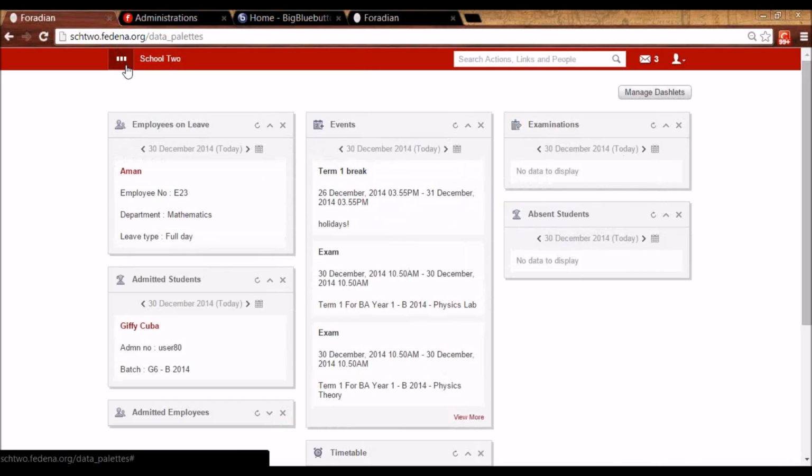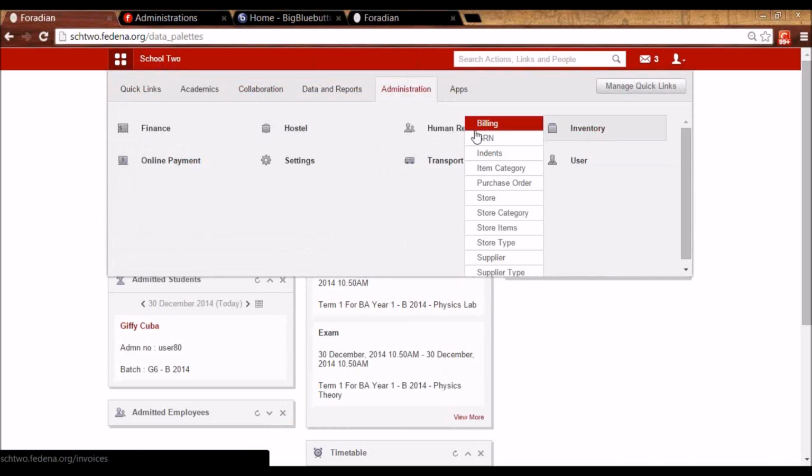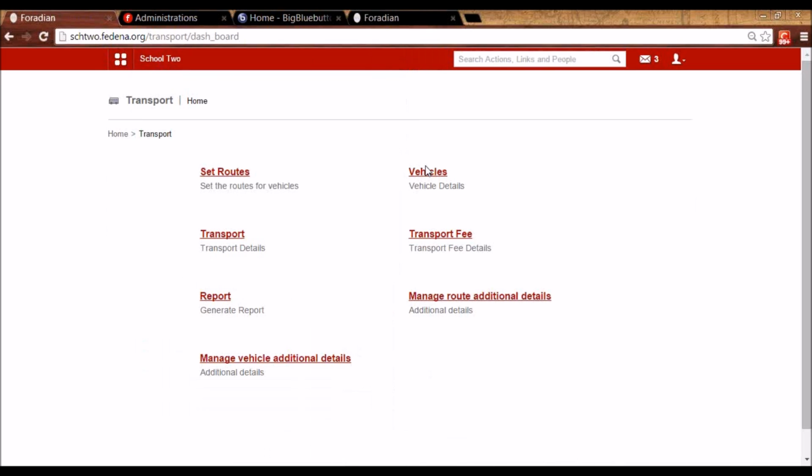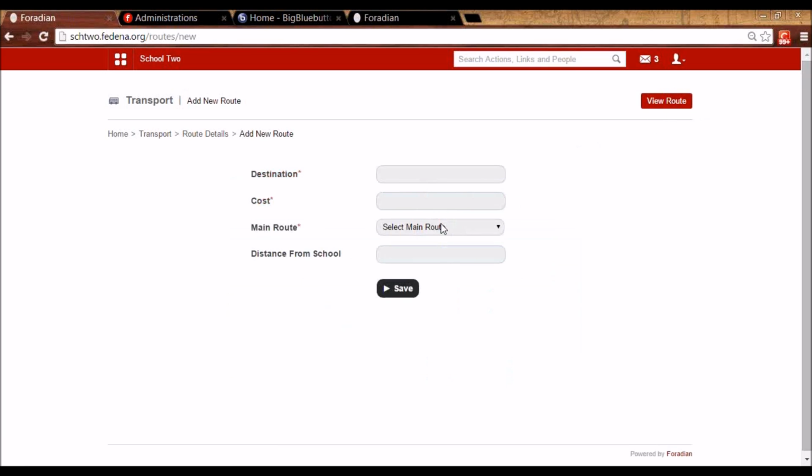The next plugin that we are going to see is transport. We can go to administration and here transport, and we can create routes. We can add a route. Now these three fields that you see here, which is destination, cost and main route, will be appearing always, and this distance from school is a custom created field.